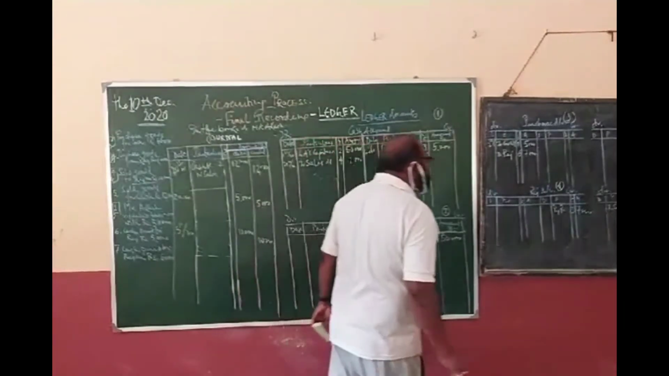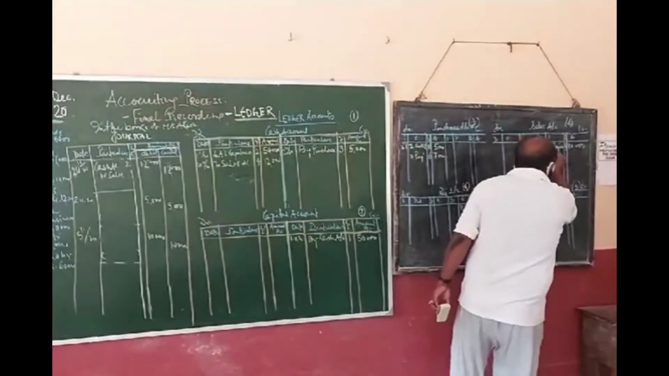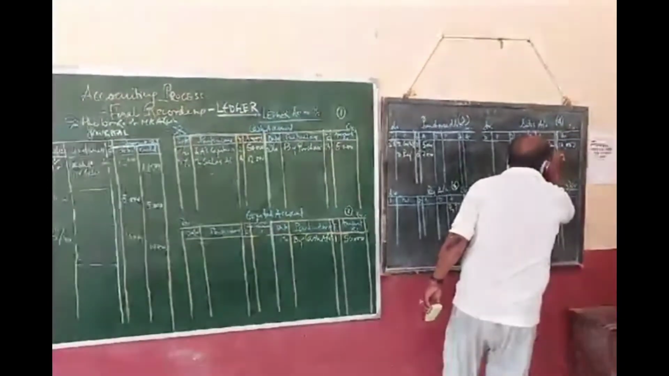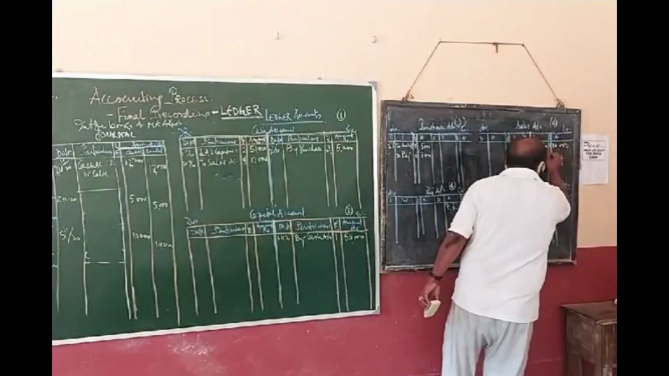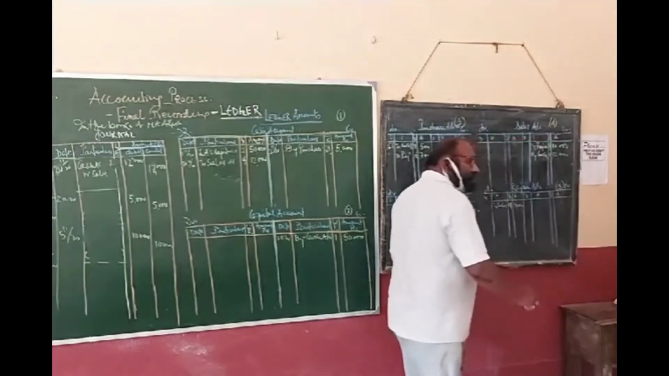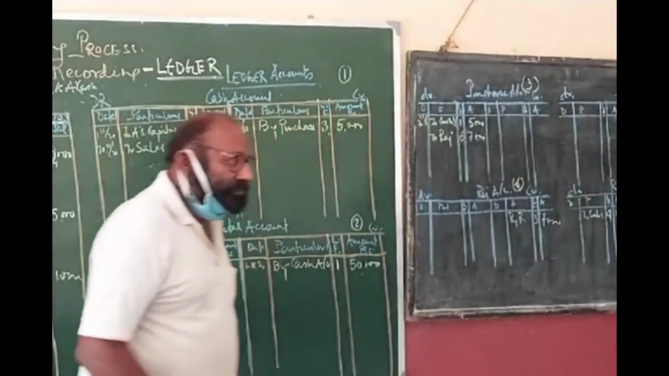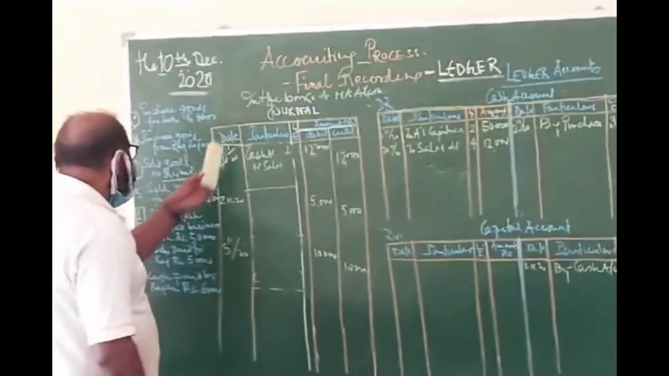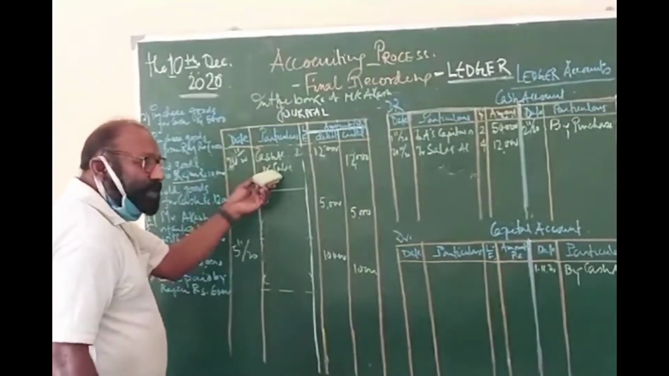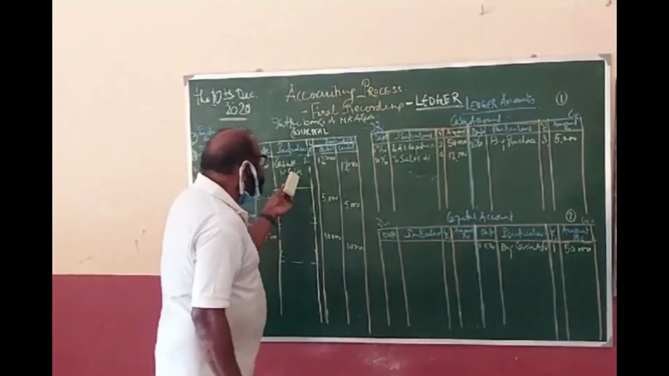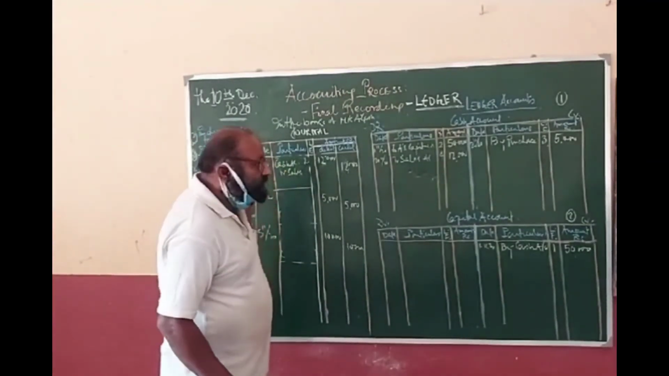So let me go to page number 4. What should I write there? I should write "By cash", and leave folio number 1 here. Again I am repeating: sold goods for cash, cash is coming in and goods are going out. Since goods are going out, it should be sales, and since cash is coming in, cash should be debited.